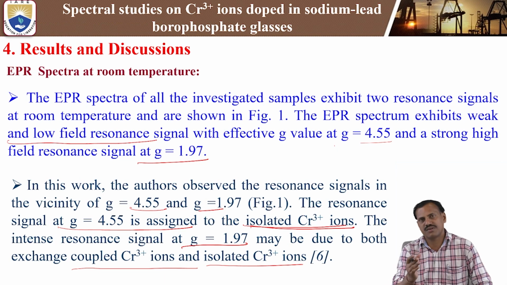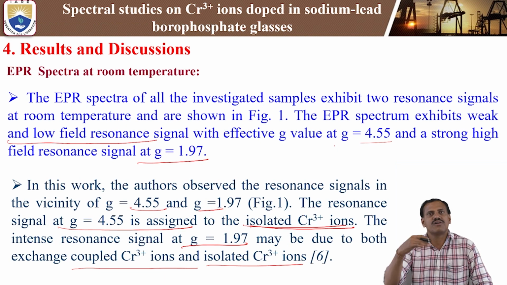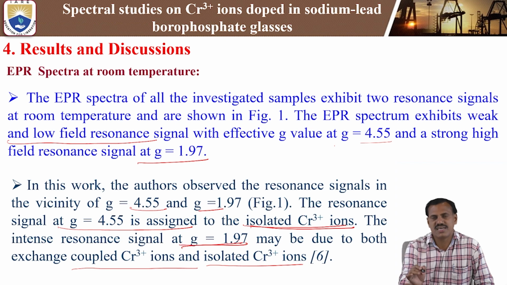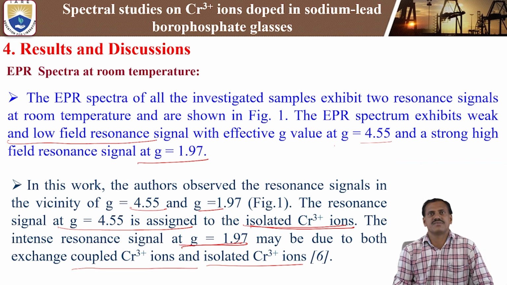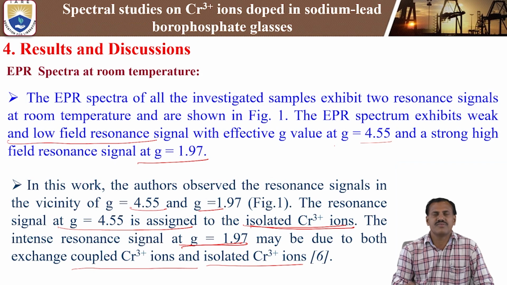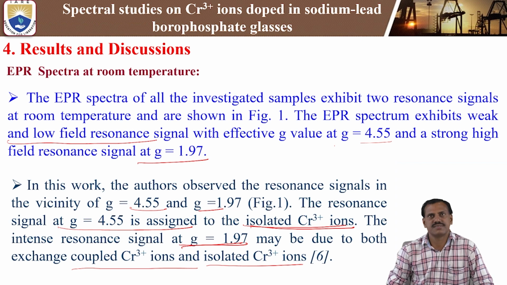Exchange coupled means exchanging from one level to another level. That interaction between chromium triplet ions and isolated chromium triplet ions takes place. That is why you are getting the resonance signal at G equal 1.97. These are the important resonance signals you observe in the study of chromium triplet ions doped in sodium lead borophosphate glasses.